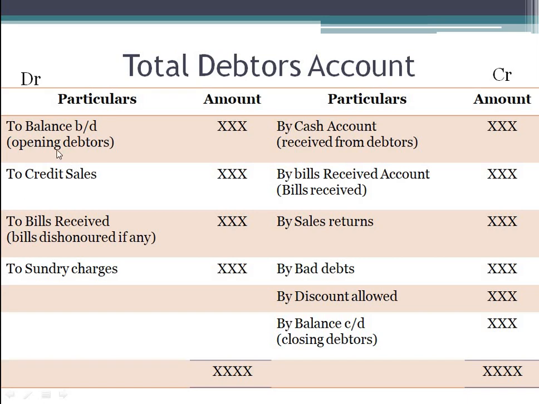Either you will find out the opening balance, or you will find out the credit sales, or you will get to know the cash received from debtors, or you will find out the closing balance of debtors. This is why, to know these things, you prepare the total debtors account.